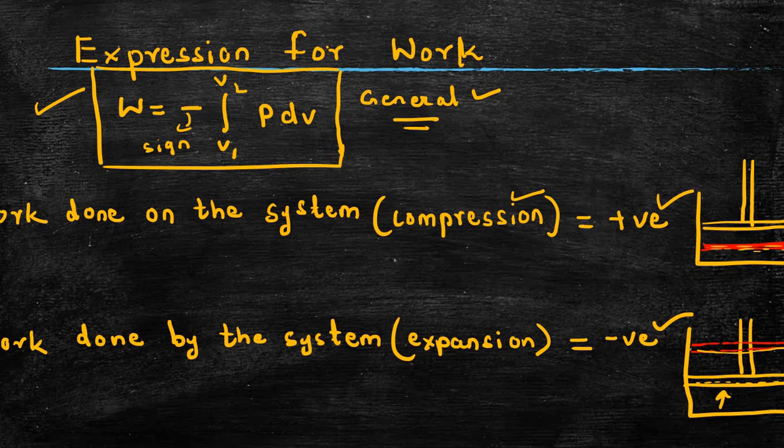So in this case, the work done on the system is given as positive. When we say the work is done on the system, this is our original movable piston. When work is done on the system, what happens? The gas compresses, and W is represented by which sign? It is represented as positive. Similarly, when we say work done by the system, this is our movable piston's original position, and what happens? The gas expands, and thus the work done is represented by which sign? It is represented as negative.